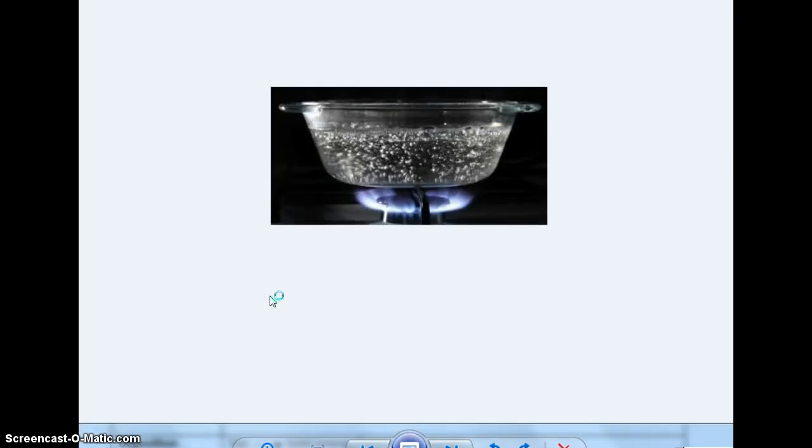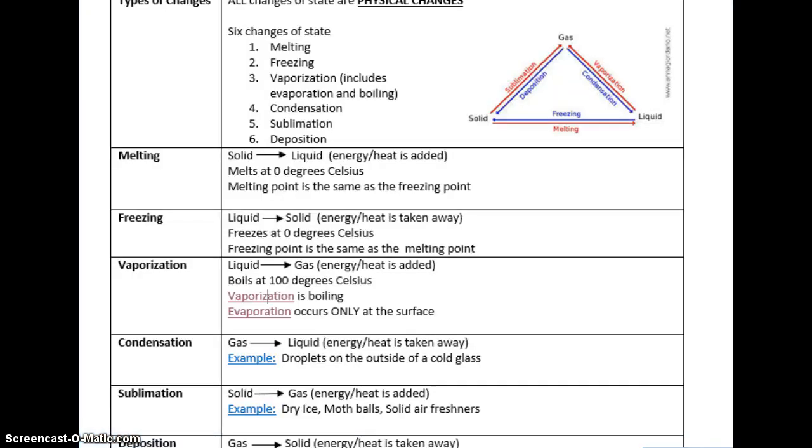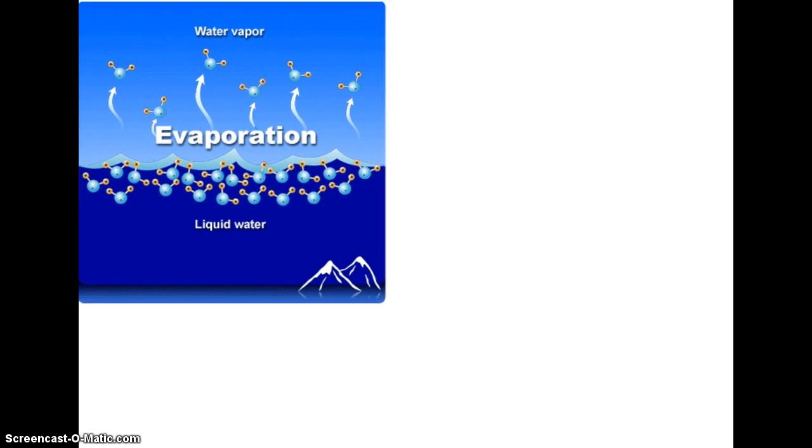Let's see, vaporization first. This includes boiling and evaporation. So the water's boiling throughout the liquid, and we also have evaporation occurring up here on the surface. Evaporation, though, is a little bit different. We'll go ahead and pull that picture up. We'll go ahead and move this over a little bit so you can see that.